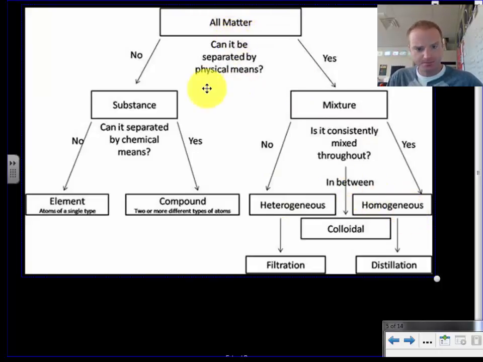And on the other side here, so if I can't break it down by physical means, so if I can't just change the temperature a little bit, or if I can't pick things out individually, that means we have more of a pure substance. And so now this substance, if it can be separated by chemical means, we can break it down into two smaller parts. We can break it down to an element. That'd be that it can still have all those characteristics like iron. Over here on the other side, we could have a compound. So we think about H2O or water. So those are a couple of atoms bonded together, but they still have that one uniform property. So all water, H2O, has the same properties. That'd be a compound. An element is that single one, just oxygen by itself.